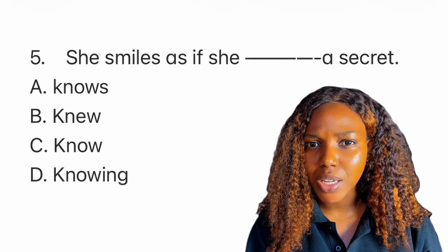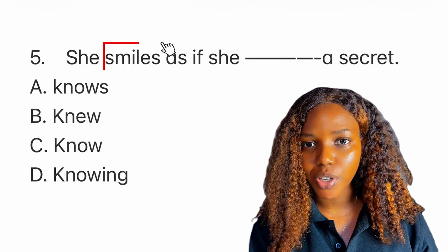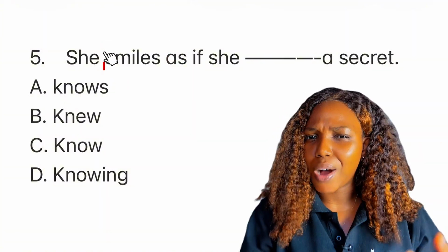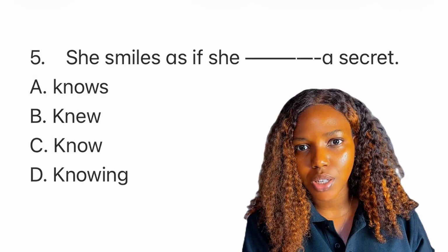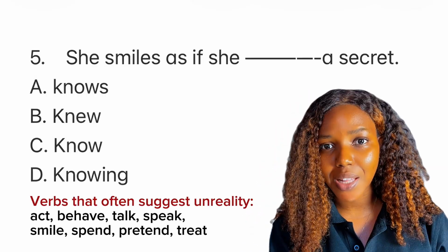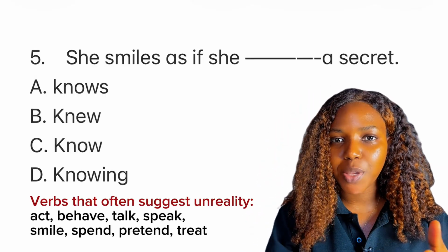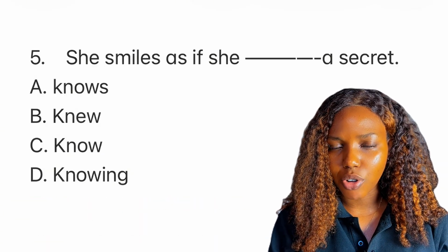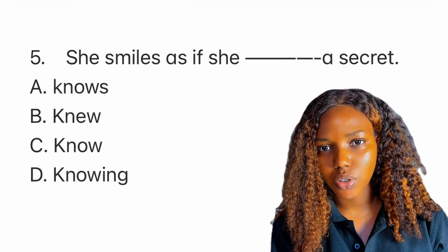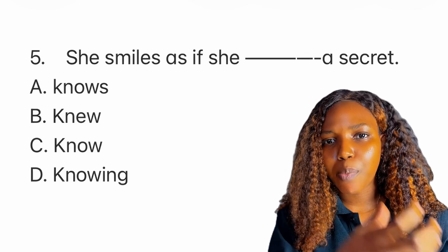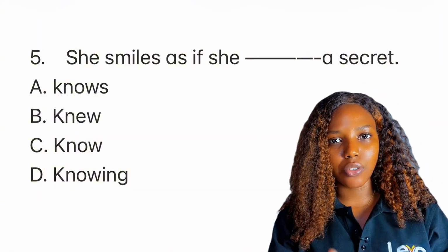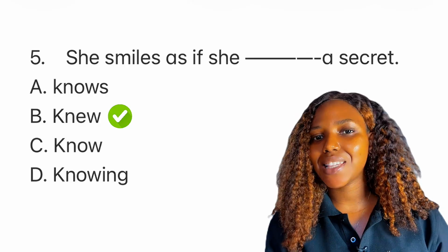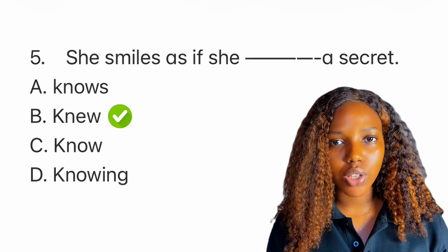Now, the way you can know is the verb. Okay, now if a verb shows behavior or attitude or gives an impression, it is unreal. Verbs like act, speaks, behaves, smiles, dances, they are usually unreal situations. So when you see verbs like that, the past tense form comes after as if, and that's why the answer to this question is knew. Okay, she smiles as if she knew a secret.